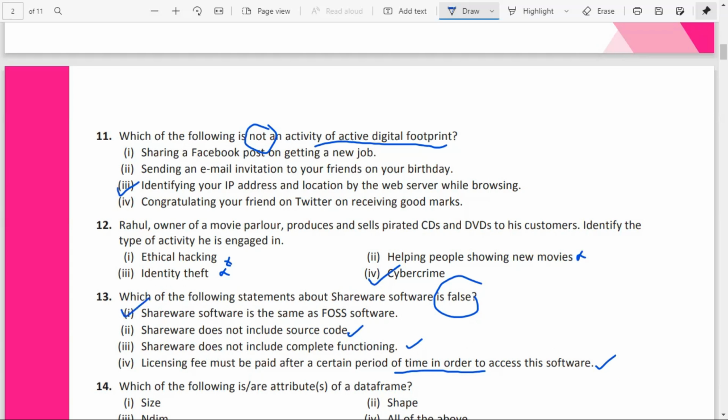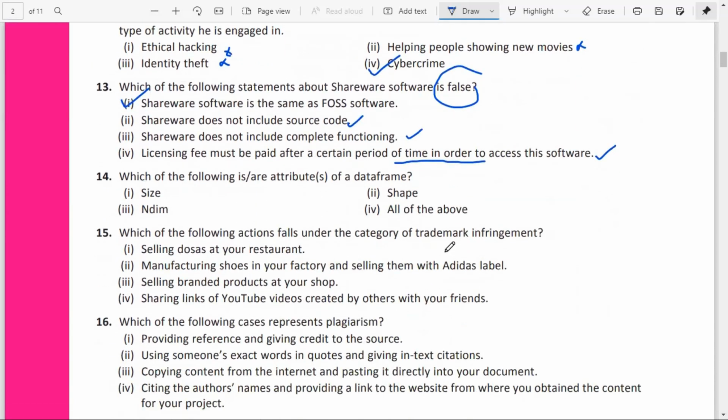Which of the following is or are the attributes of the data frame? Size is there to get the number of elements. Shape will return the row, comma, column pair in the form of a tuple. ndim will return the number of dimensions for the data frame. So the answer to this question is option B, option 4, that is all of the above.